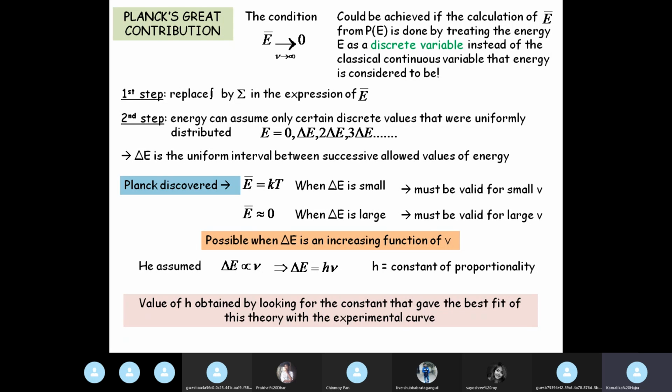Try to understand the inner meanings, how this person had worked, day and night, scribbling probably on papers, plotting away, trying to fit the already available black body radiation experimental curves, and lo and behold, he gets the value of h. Okay, so this is how the value of h was obtained.